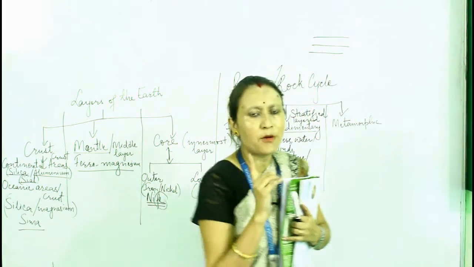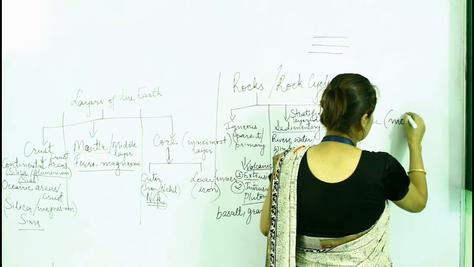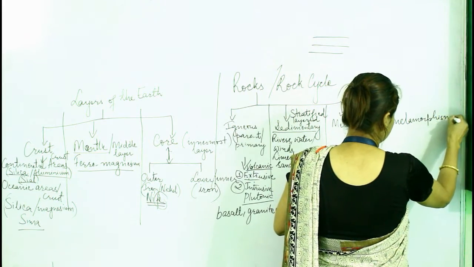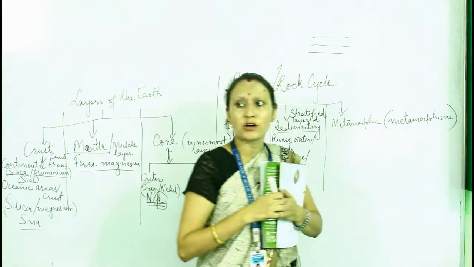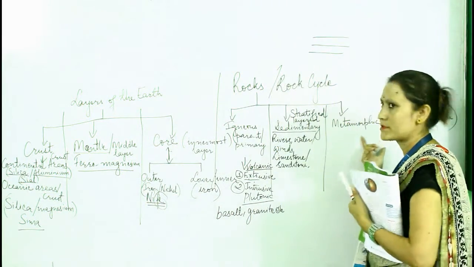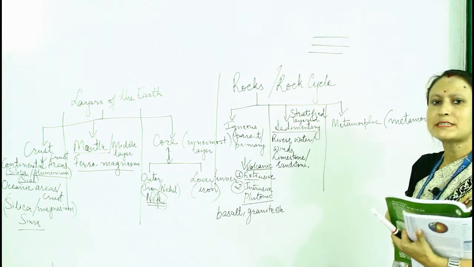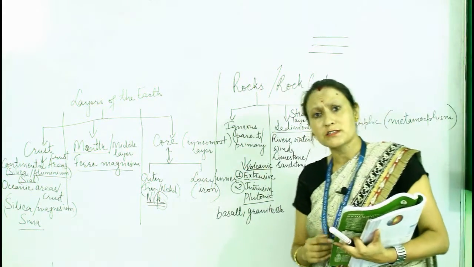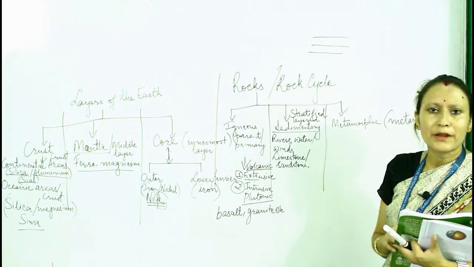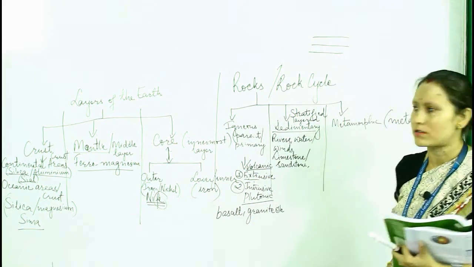Metamorphic rocks are formed by the process of metamorphism. Due to intense heat and pressure, sometimes inside the earth's surface, rocks are compressed, and they form into another type of rock.